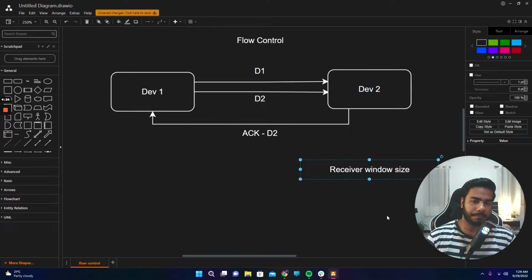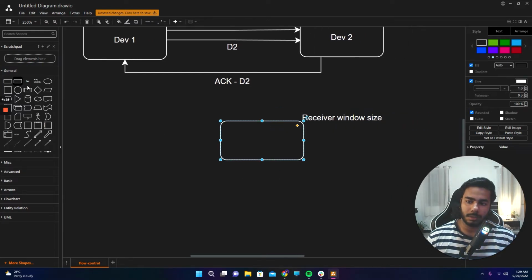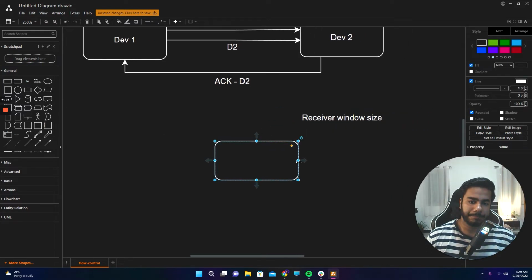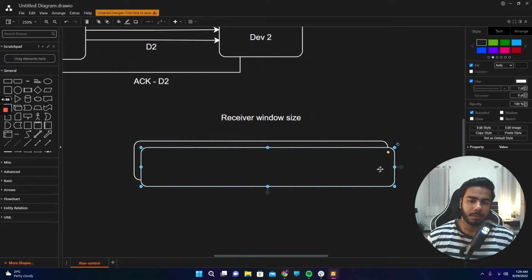Receiver window size. So it's a very fancy term at the first glance. Let me just draw this. Let's say this is the buffer.